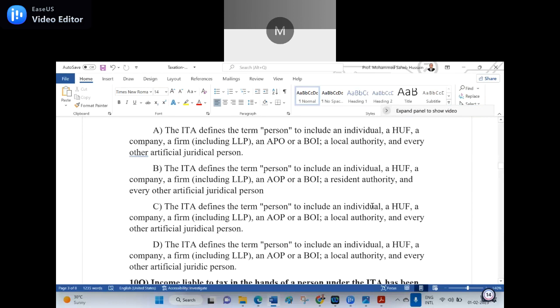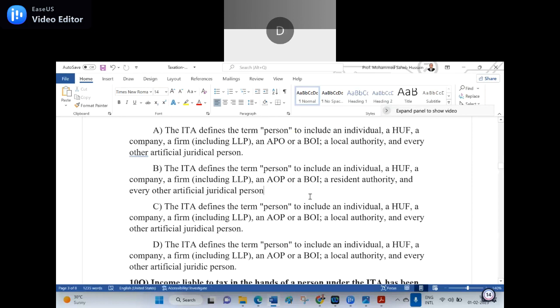See, everywhere I changed something. The ITA defines the term person to include an individual, a HUF, a company, a firm, including the LLP. Here, AOP I wrote, but in A, APO I wrote. Is it clear? Yes, sir.